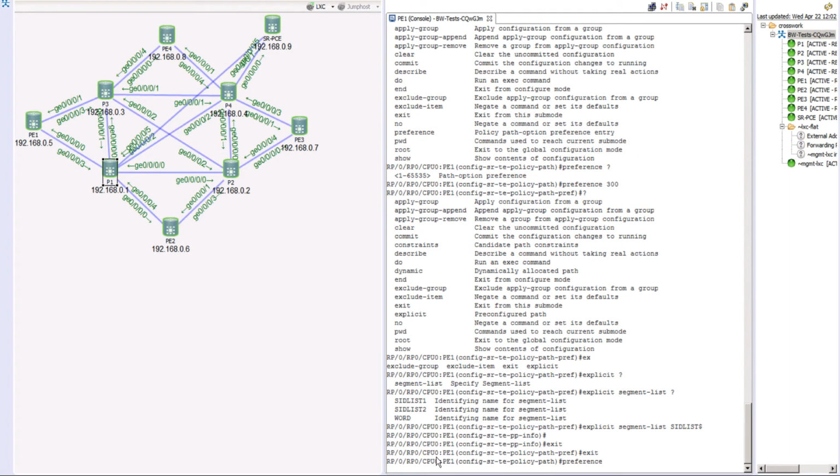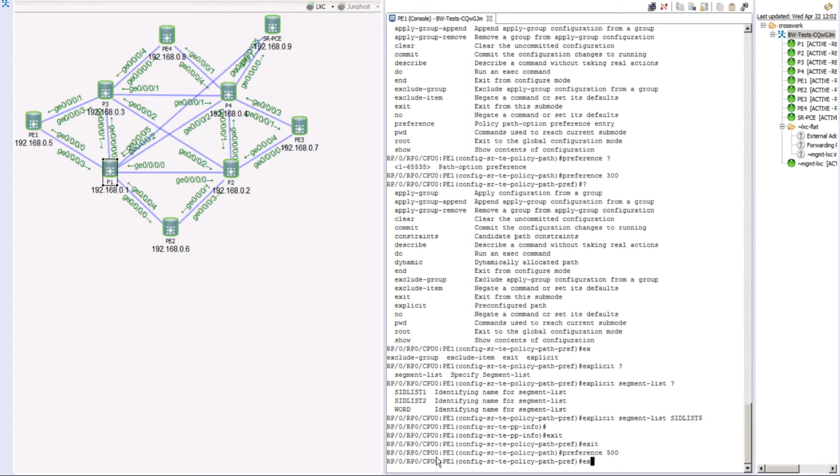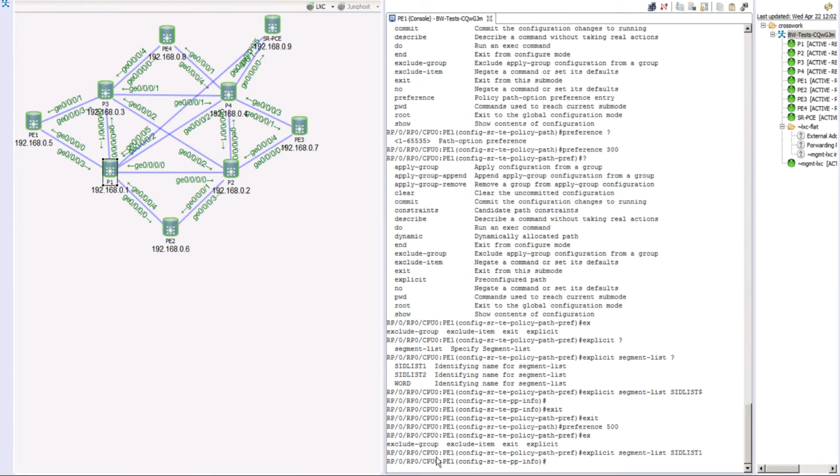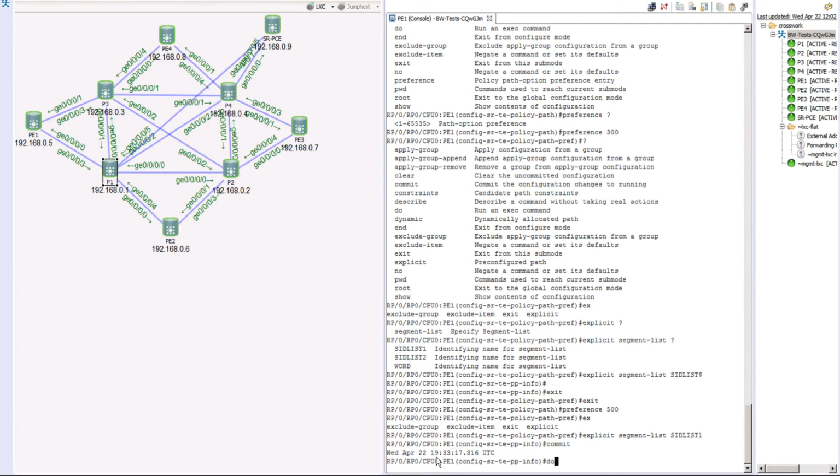So we'll say preference of 500, and for this preference we are again using an explicit path with the segment list. In this case, let's say use segment list number 1. Now at this stage, if I simply commit my changes, let's do a show run again on segment routing.